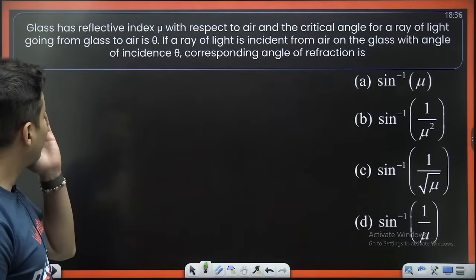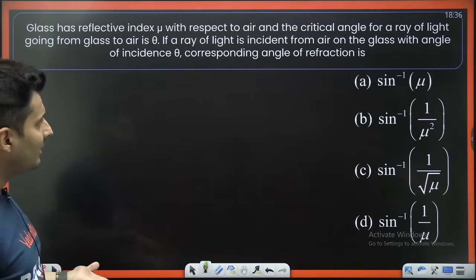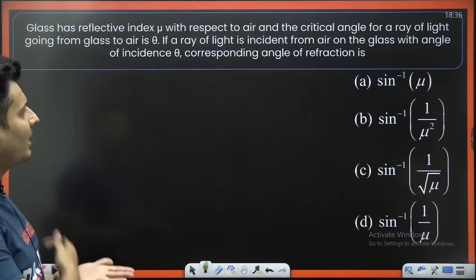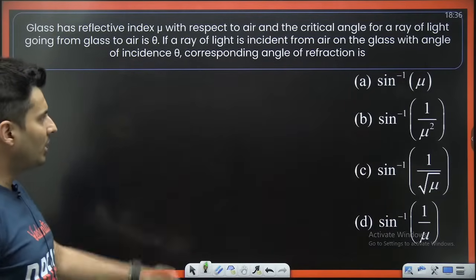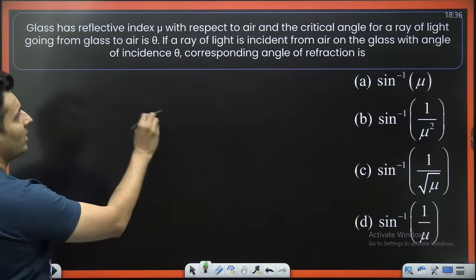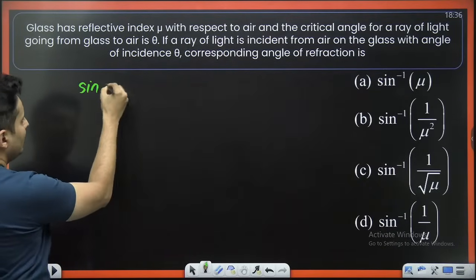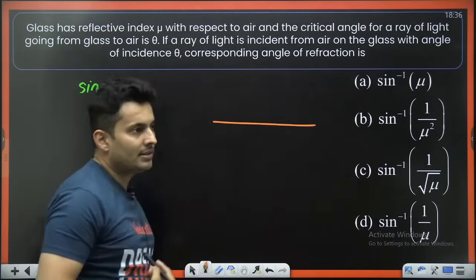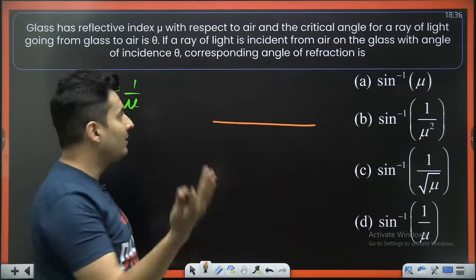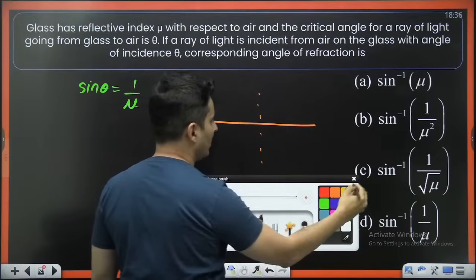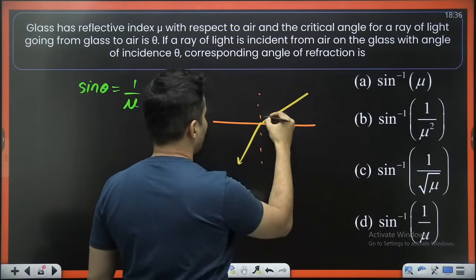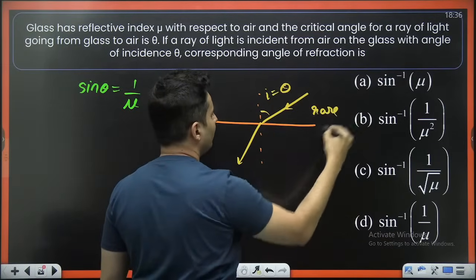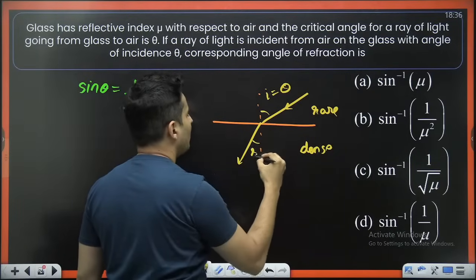Glass has refractive index mu with respect to air, and the critical angle for a ray of light going from glass to air is theta. If the ray of light is incident from air to glass with some angle of incidence theta, the corresponding angle of refraction is how much? Because the critical angle is theta, so sine theta will be 1 by mu. But the strange part about this question is light is now not going from dense to rare, rather it is coming from rare to dense. So observe the question carefully. This angle of incidence is theta in the rare medium, and the question is what is the angle of refraction?